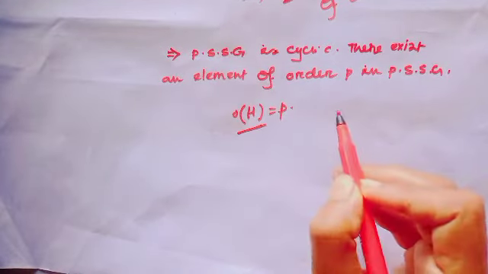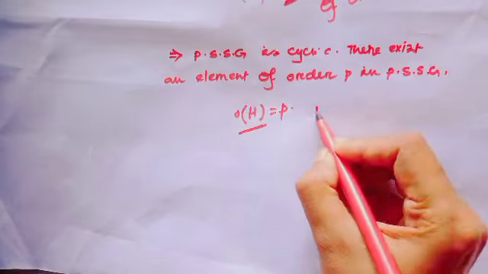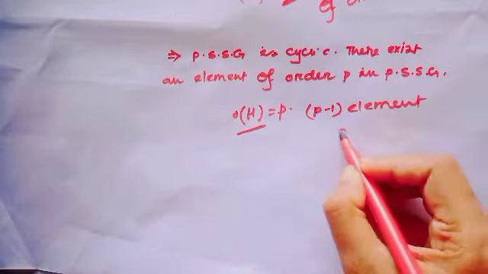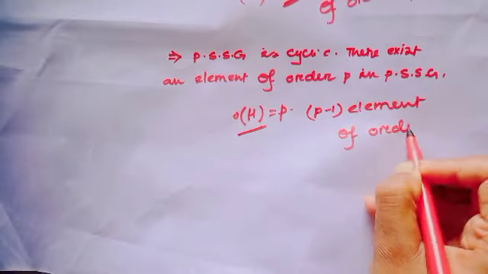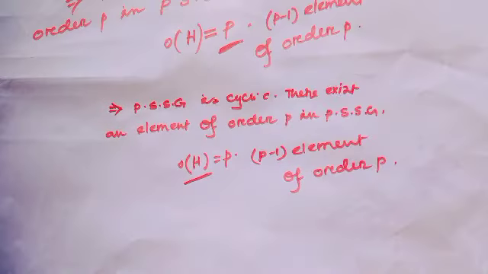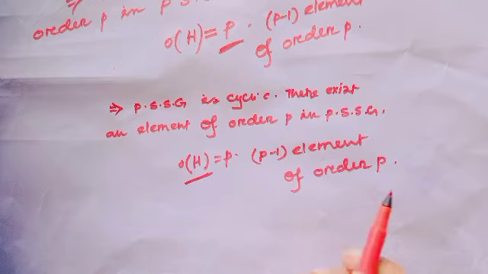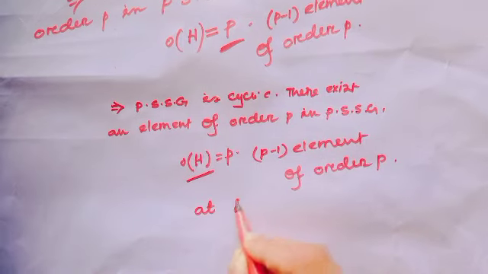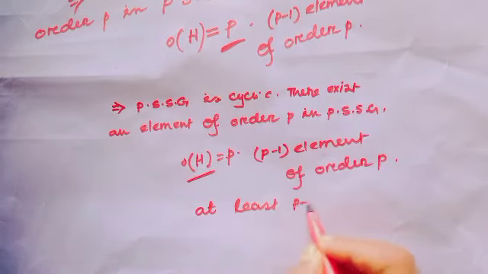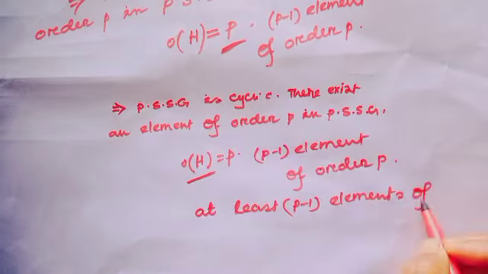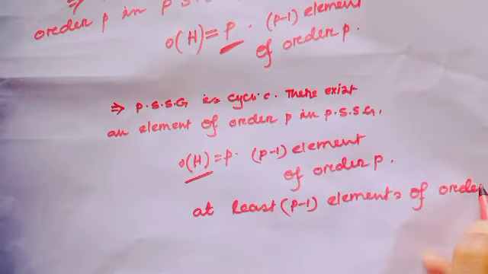But since P is a prime number, there exist P - 1 elements of order P. Are you getting? For every subgroup of order P, there exist P - 1 elements of order P. That means there exist at least P - 1 elements of order P. Okay?